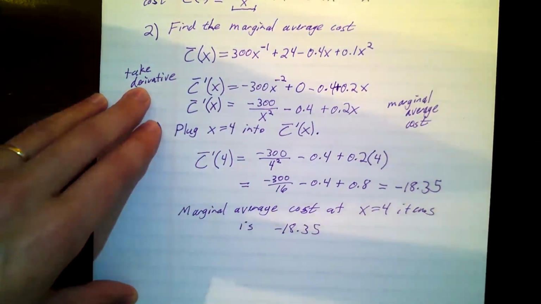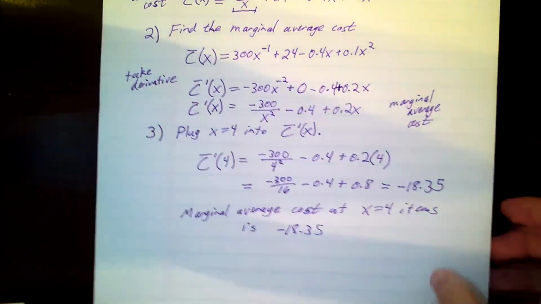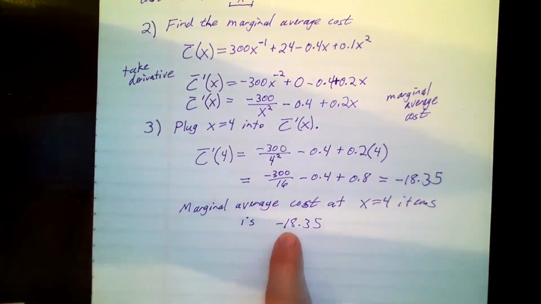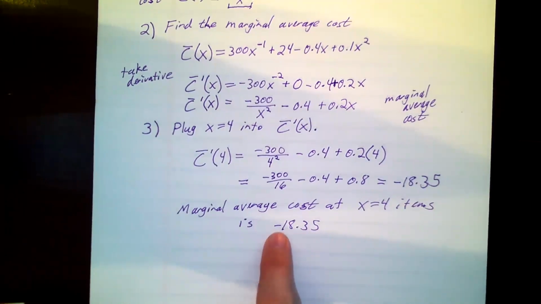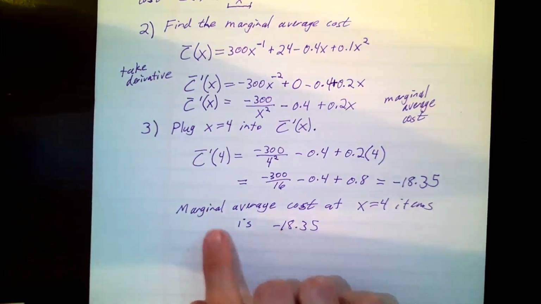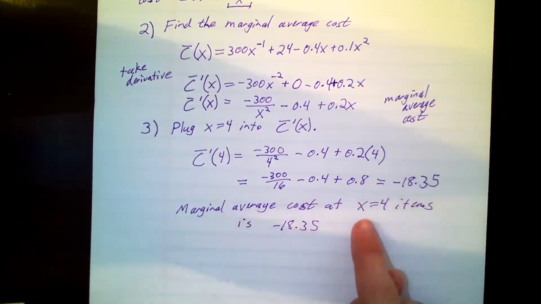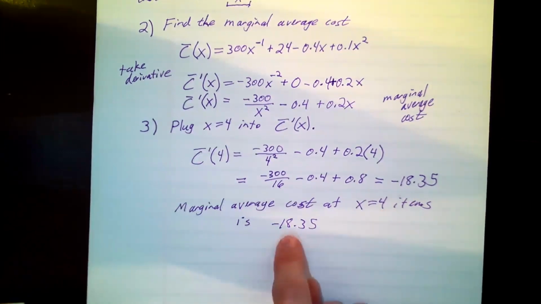So what is the significance of a negative marginal average cost? That means that my average cost is actually going down, which is good when you're a manufacturer. You want your costs to go down. So the minus sign does have a meaning. It's not something that is odd. Negative sign means the cost is going down. And in particular, the average cost is going down. That's good. And so all of this together means that for producing the fourth item, the average cost is going down by $18.35.